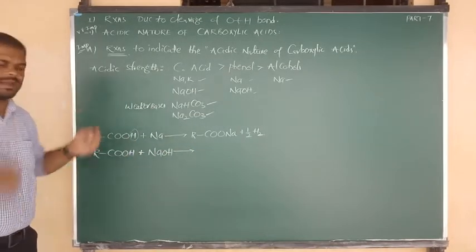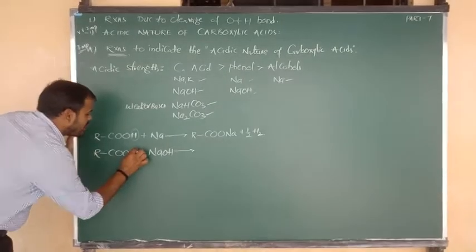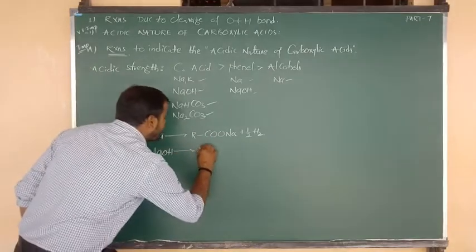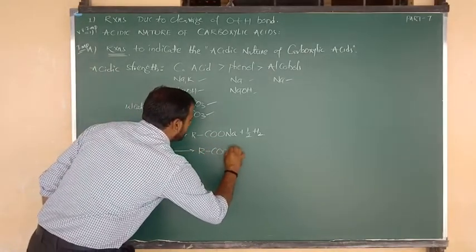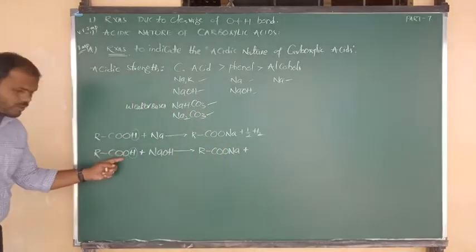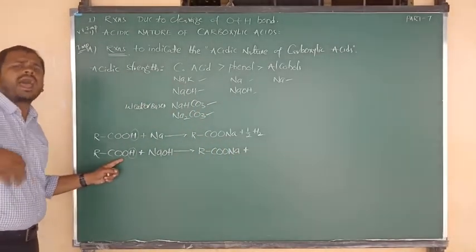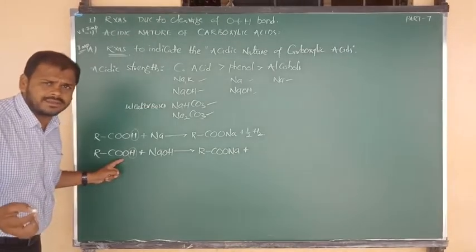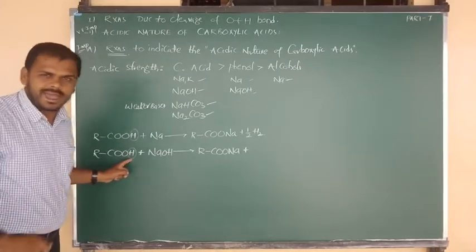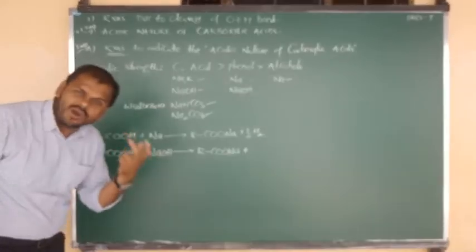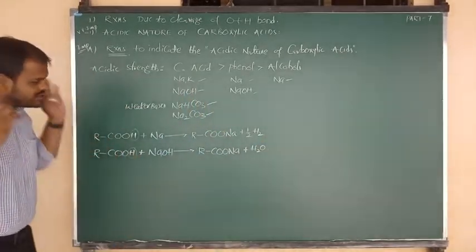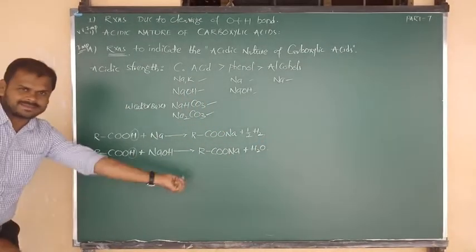Again, the same mechanism goes on. The position of hydrogen can be replaced by sodium. We are getting the same product, that is nothing but the sodium salt of carboxylic acid. Again, carboxylic acids have the tendency of H plus donating, a proton donating character. That H plus combines with OH minus and is removed in the form of a water molecule. I hope you understand this clearly.